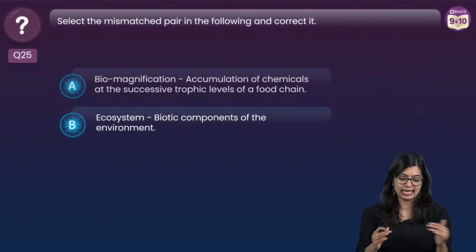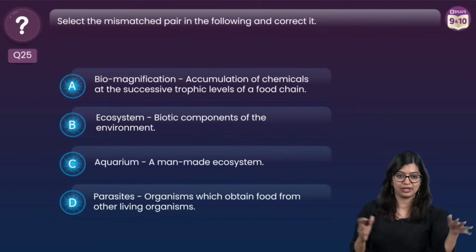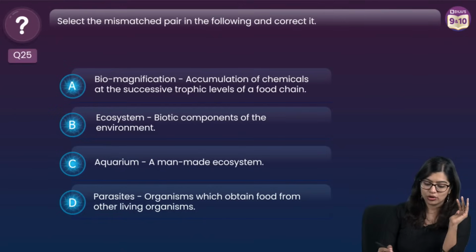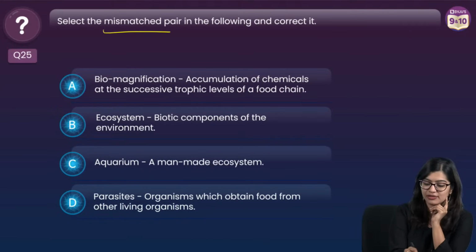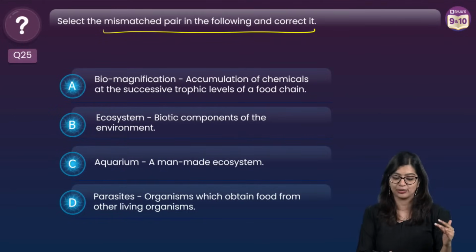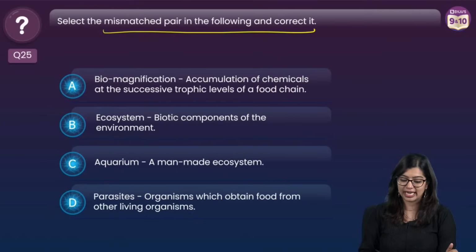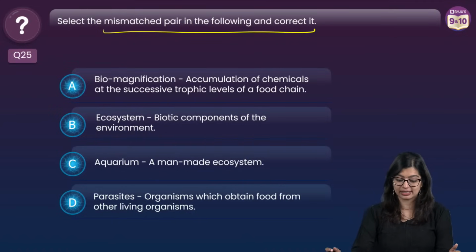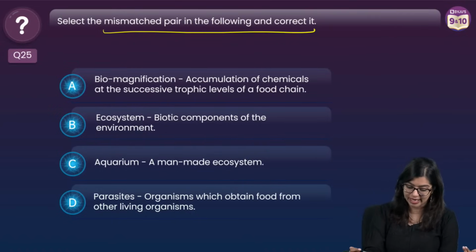So based on this, let's get started, everybody. Don't mind the animation going here and there. So you have 4 options from which you need to tell me which is the mismatched pair, and you need to correct it. Biomagnification is the accumulation of chemicals at a successive trophic level in a food chain.